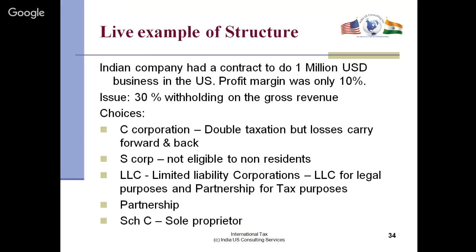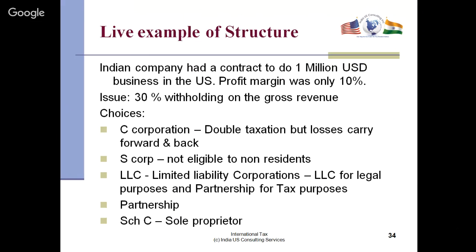So here's an example of a company. There's an Indian company who contacted me and said, okay, they have had a contract in the US for $1 million to do business here, and they do some events in the US. So the profit margin was only 10%. But the problem was when the US person pays this company, the US company, they have to withhold 30%. So 300,000 of this was withheld. And so it was a real problem.